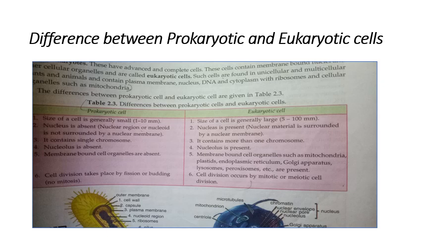Cell division takes place by fission or budding in prokaryotic cells and by mitotic or meiotic cell divisions in eukaryotic cells. Now, we are going to discuss another cell organelle in our next slide, that is endoplasmic reticulum.